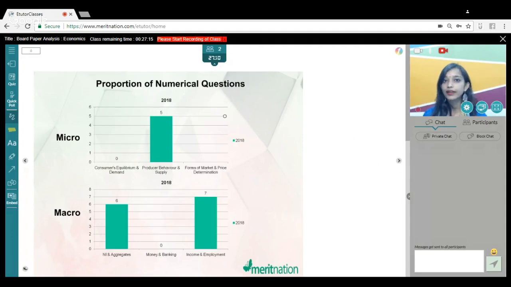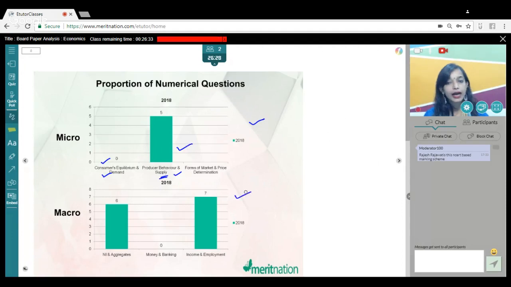Talking about section-wise numericals. In microeconomics, guys, in your first section, you had two numericals, actually, one 1-mark question and one 4-mark question. Both were from producer behavior and supply. Unlike what we all expected, that there would be a numerical from elasticity of demand, let's say, or consumer equilibrium and demand, in this year's paper there was no numerical from consumer equilibrium, but rather we had a numerical based on elasticity of supply. And another 1-mark question was based on total cost, that is our cost, basically. So in micro, there were only 2 questions of 5 marks in the micro section.